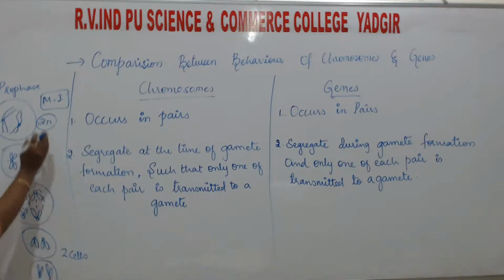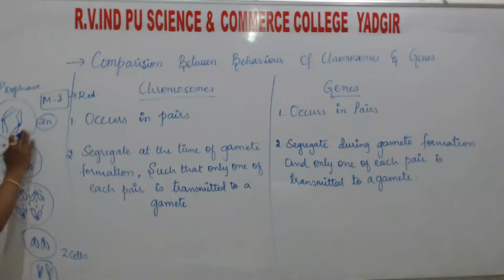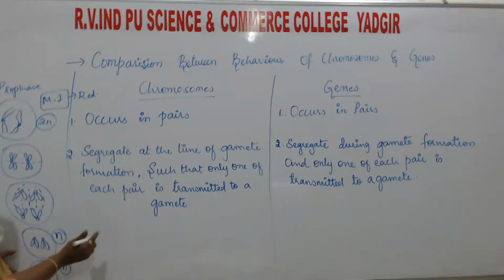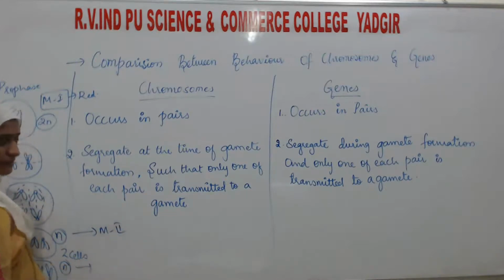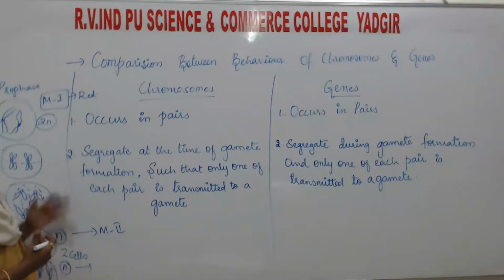As you know, meiosis 1 is the reductional division. Here, if this cell is diploid, they will form haploid cells. These cells will be the haploid ones. Then again, these cells will undergo meiosis 2 division. Same thing: prophase, metaphase, anaphase, and telophase.